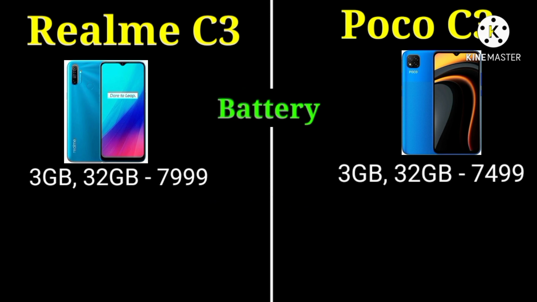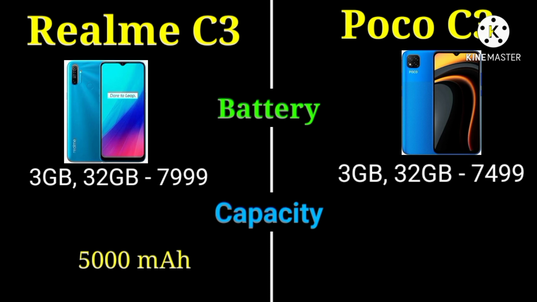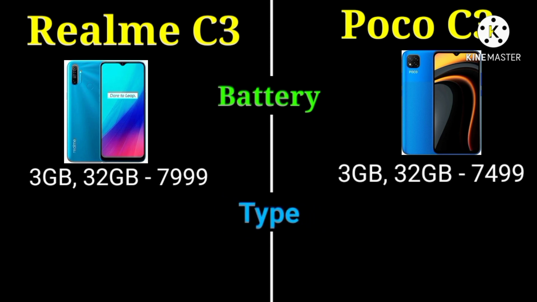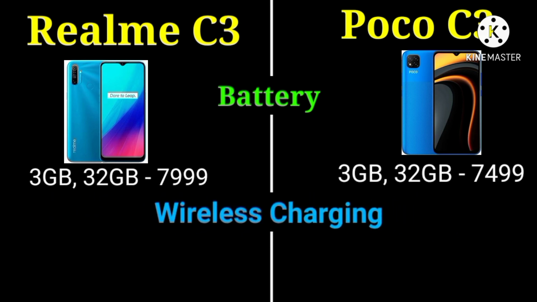Battery. Capacity of Realme C3 battery is 5000 mAh. The Poco C3 has 5000 mAh battery capacity. Type: lithium ion in Realme C3. Poco C3 has lithium polymer type battery. The Realme C3 does not support wireless charging. The Poco C3 does not support wireless charging.